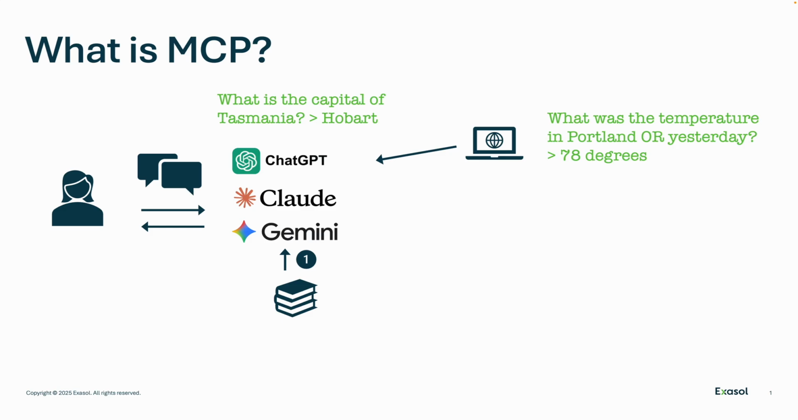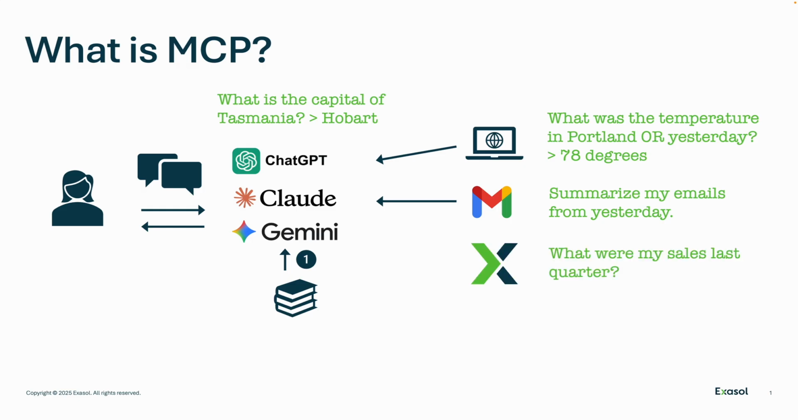Let's go a little bit deeper. Let's say I want help summarizing all of my emails from yesterday. So now we need to give the LLM even more context and information. In this case, we would need to give it access to my emails, so access to my local email server. And now let's say we want to go even further. And I want to ask, what were my sales last quarter? And now I happen to know that my sales information is stored in my Exasol database. So what if I want to be able to ask this question? How do I give that additional information context to the LLM?